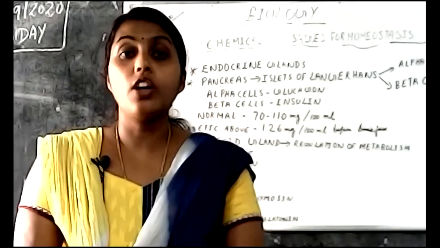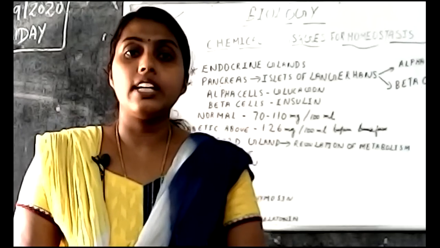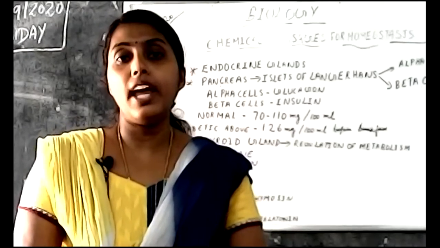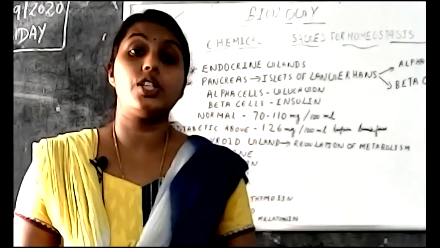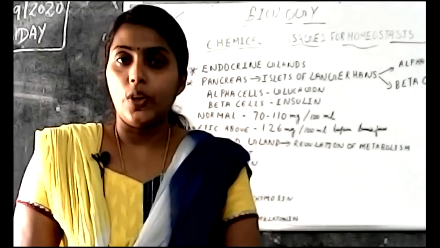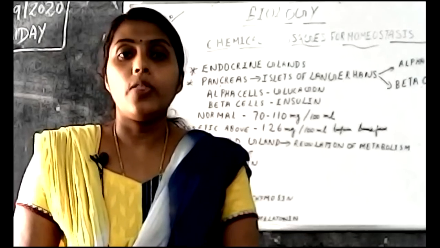In the infant and fetal stage it is called cretinism, and in the adult it is called myxoedema. These are the two disease conditions coming under hypothyroidism.